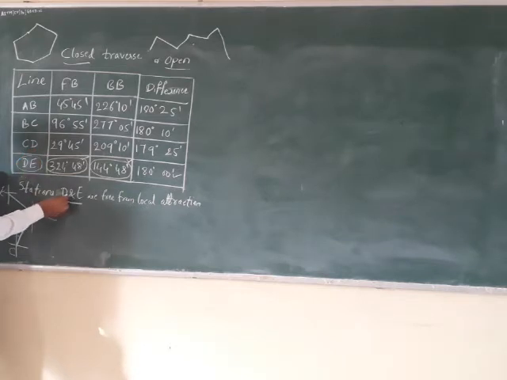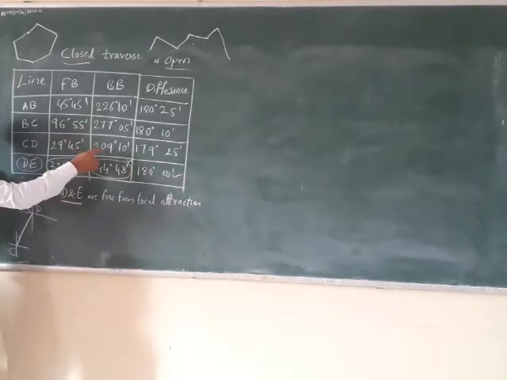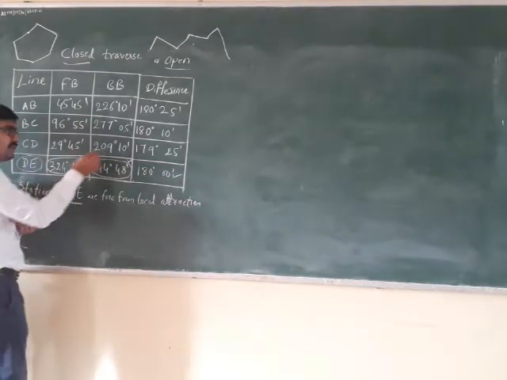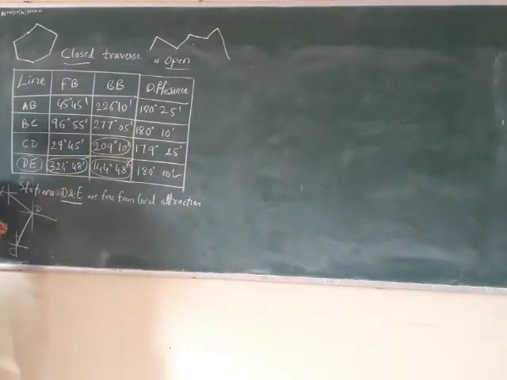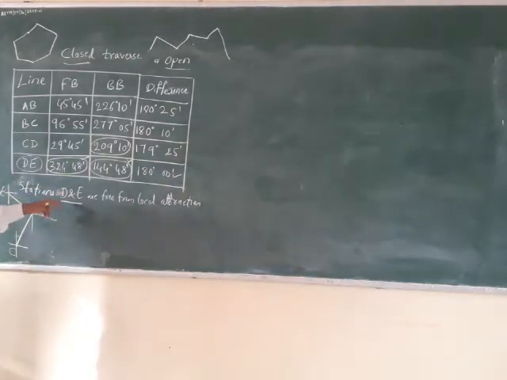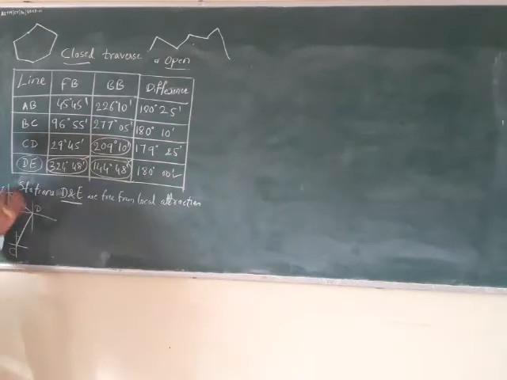So stations D and E are free from local attraction. So that means what? Even this bearing is correct because this bearing is also measured from station D. From every station there will be two bearings measured, one forward bearing and one back bearing. So if you are saying that stations D and E are free from local attraction, that means what? There are four bearings which are correct. I am talking about four, number 4. So there are totally 4 bearings which are free from local attraction. So 3 you have found.